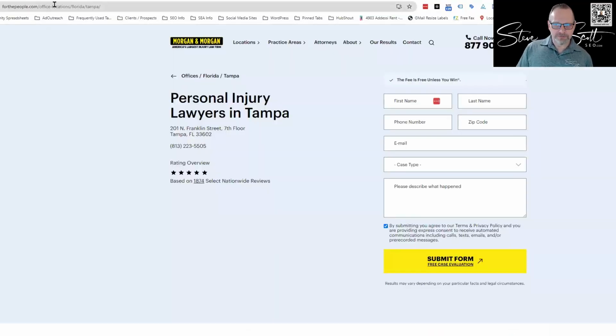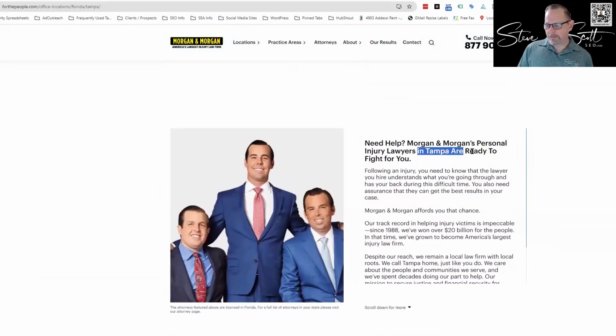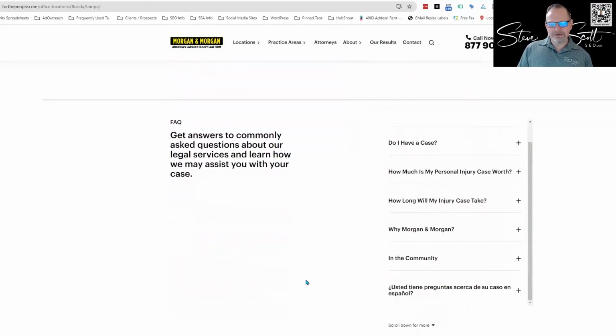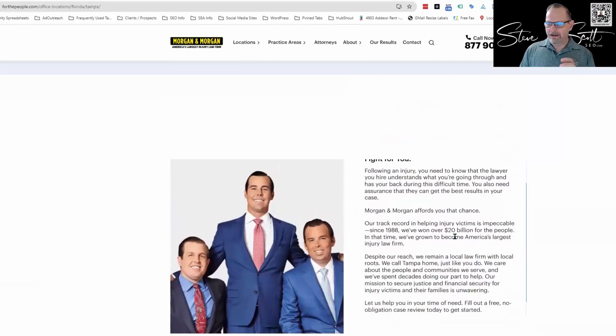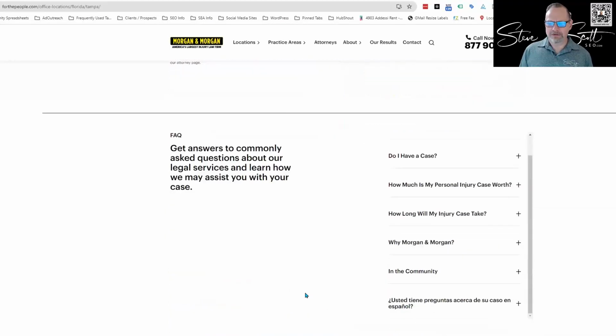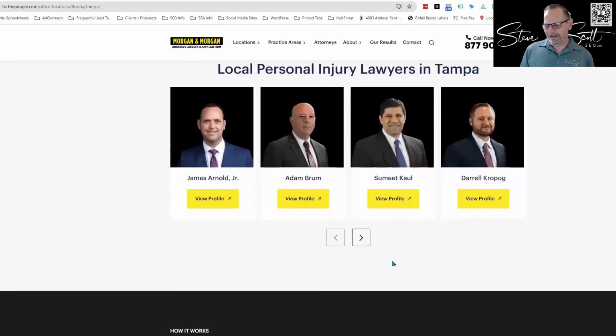They've got to, Florida, Tampa. Scrolling down, you've got, Tampa ready to fight for you. Scrolling down more, they've got a bunch of FAQs. I don't love this site, honestly. I mean, look at all these scroll bars. I hate these like in page stuff, and you have the directions to scroll down for more, but you can't click on it. It's really not a very good site. And then here's another one, you got to like scroll within to see, and then more, it's, I don't know.